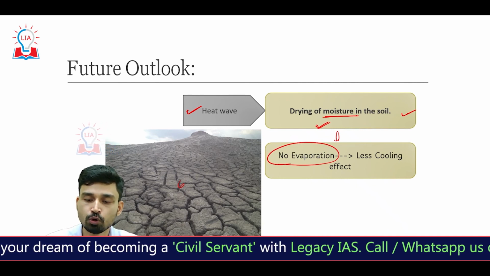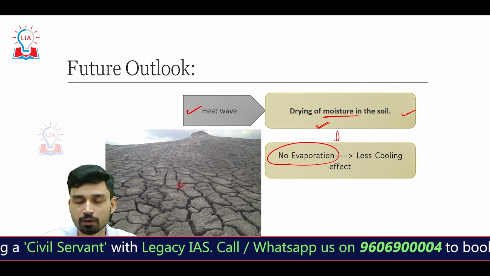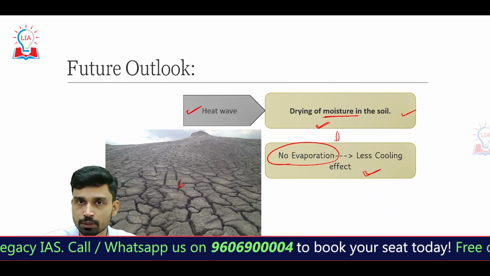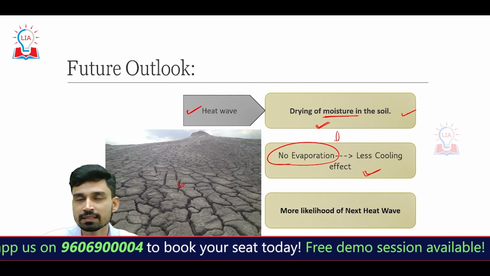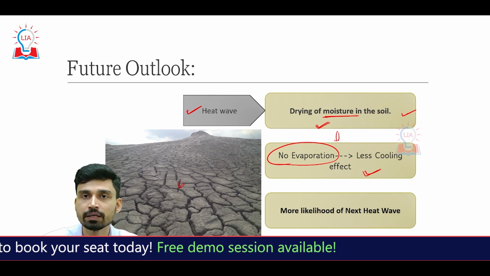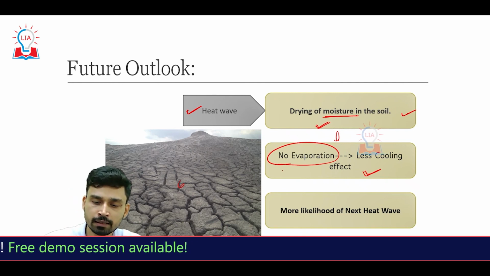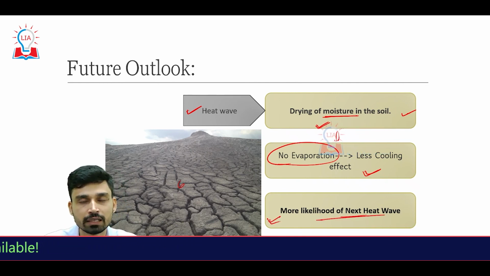And since there is no evaporation, there cannot be condensation, there cannot be rainfall, there cannot be cloud formation, and thus there will be less cooling effect in the next summer season. And if this process goes on for a long period of time, that means lesser and lesser soil moisture is available. That means lesser and lesser cooling we can expect in the coming season of summer, and that is why this increases the likelihood of the next heat wave like situation.